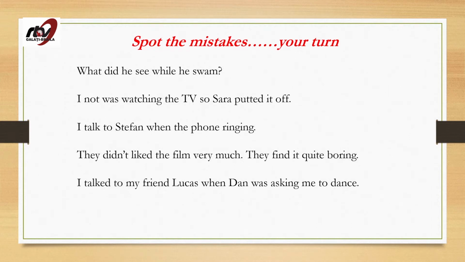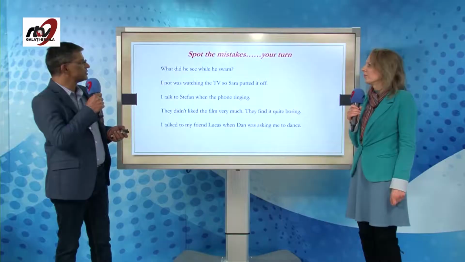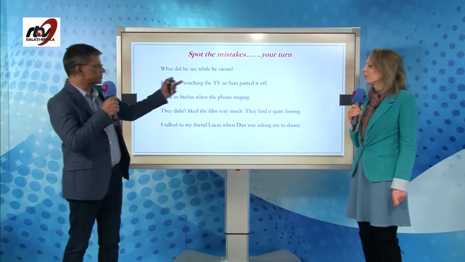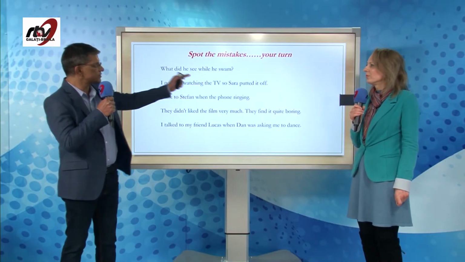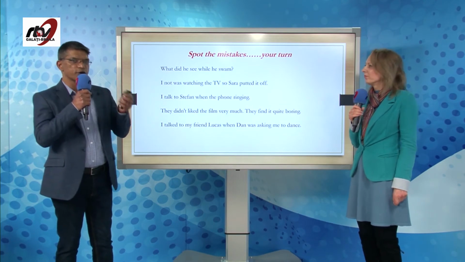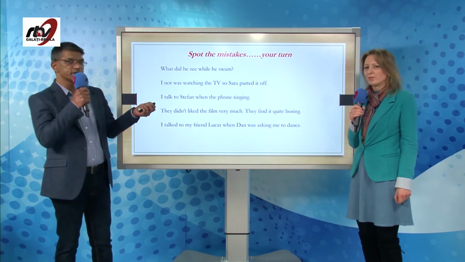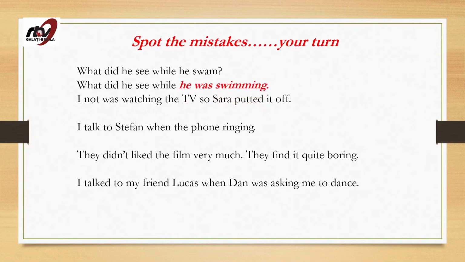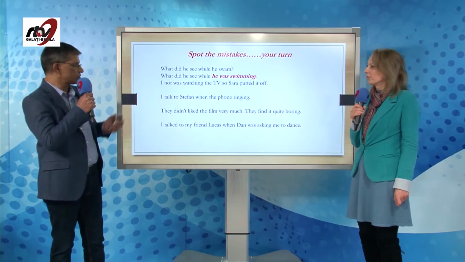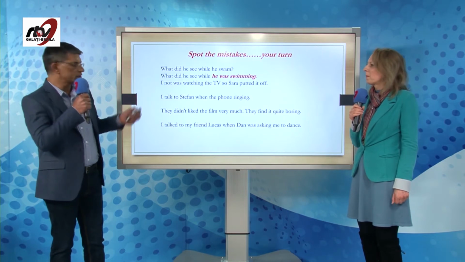What did he see while he swam? Once again, did is past tense, swam is also past tense. But one action was going on. Which was that action? Swam. So this will change into: what did he see while he was swimming? Action going on in the past. Past continuous. Very good. The next one.